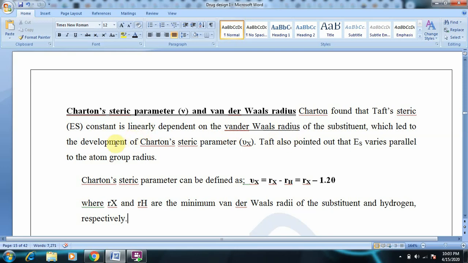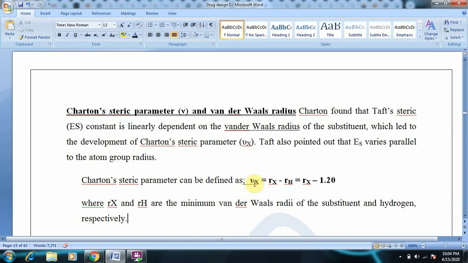So it led to the development of Charton's steric parameter, which is nu x. Charton's steric parameter can be defined as nu x is equal to Rx minus RH. Rx and RH are the minimum van der Waals radius of the substituent and hydrogen. RH is the van der Waals radius of hydrogen, and Rx is the van der Waals radius of the substituent. nu x is Charton's steric parameter, and Es is the Taft steric constant.